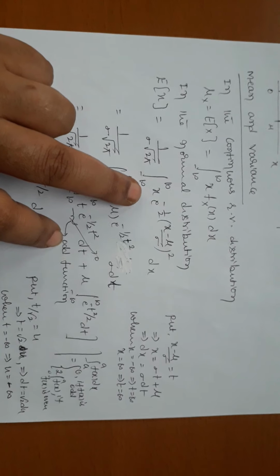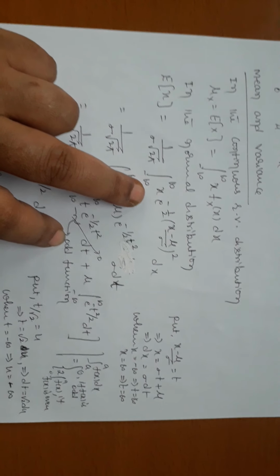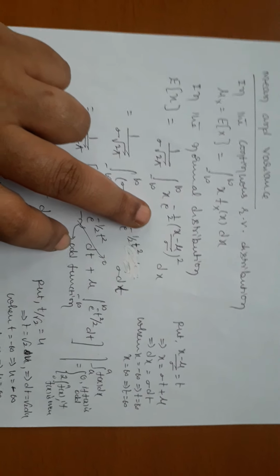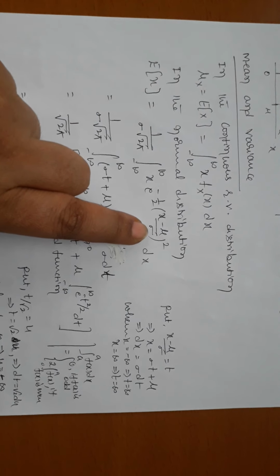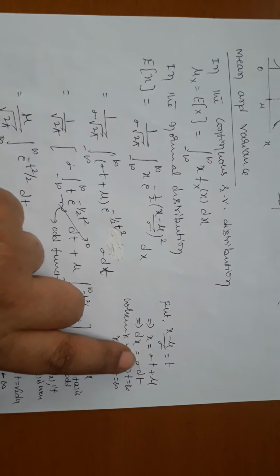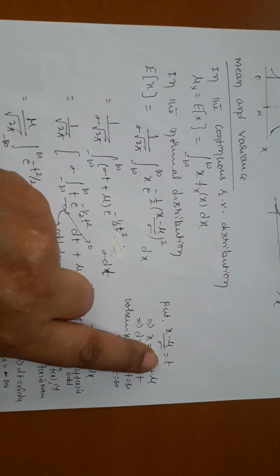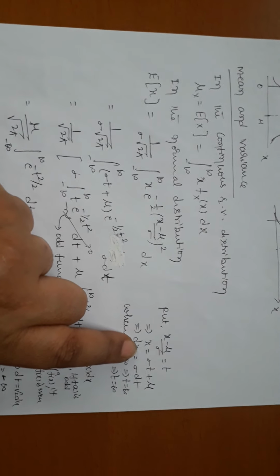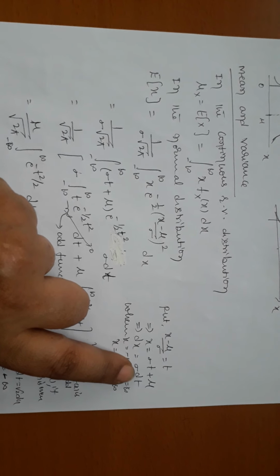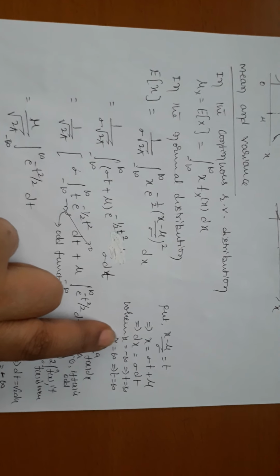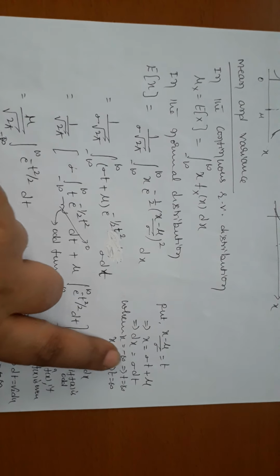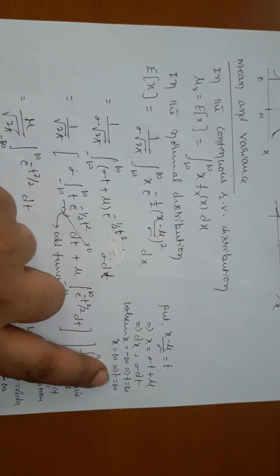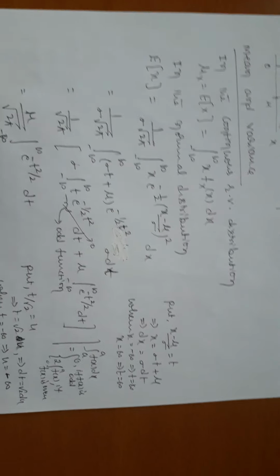Just remember that's a standard function, the integral of e power of minus t square dt, because that value is root pi. Therefore, first I'm going to take a substitution t = (x minus mu) by sigma. From that we get x equals sigma t plus mu. Then we have to change x to t, dx is equal to sigma dt. Also verify the limit: when x is minus infinity, minus a constant is still minus infinity, so there is no change in the limit.